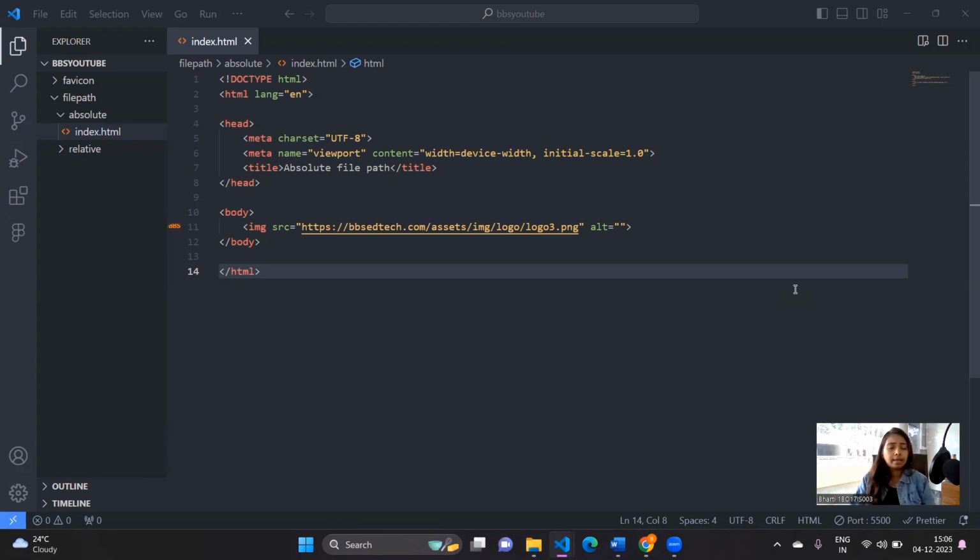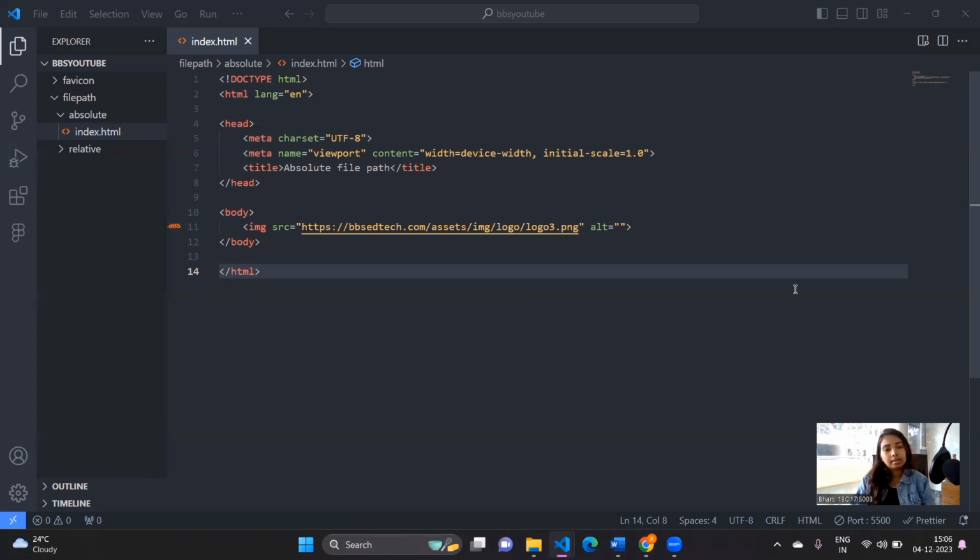And when we move to relative file path, it describes the path of the file relative to the location of the current web page file. Whichever page you are currently on is your current web page, right? So whatever file you are calling in there, how it is related to that particular current web page is termed as a relative file path.